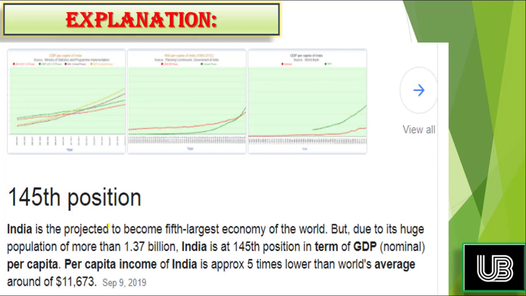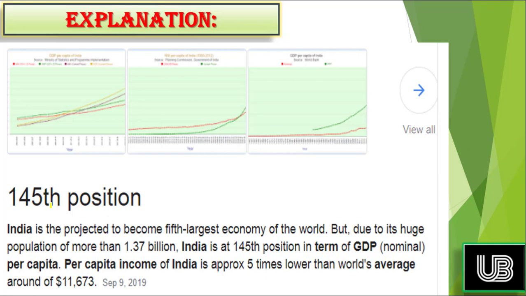Because if we are the fifth largest economy and it means that we are the richest country, then we should also have the greater infrastructure. There should be no poverty, there should be no inequality. But the reality is we are on the 145th position when it comes to the average income. So total income is not a good parameter to compare between two economies, while per capita income is the right parameter compared to the total income to compare between two economies or two countries.